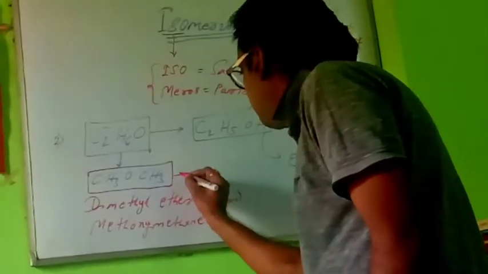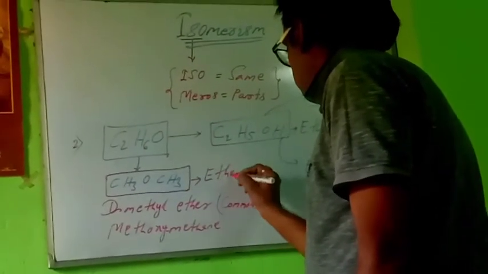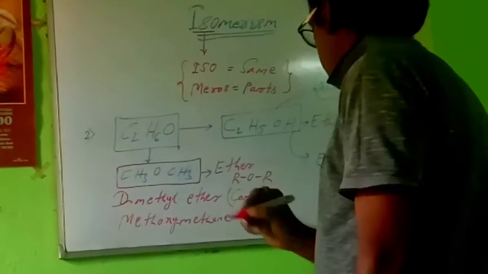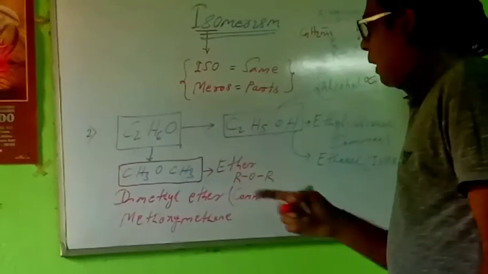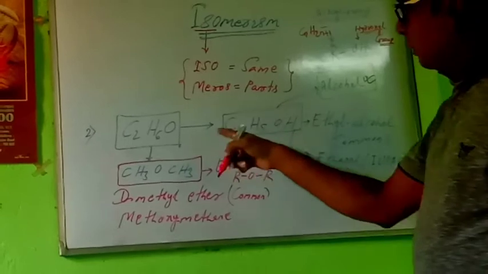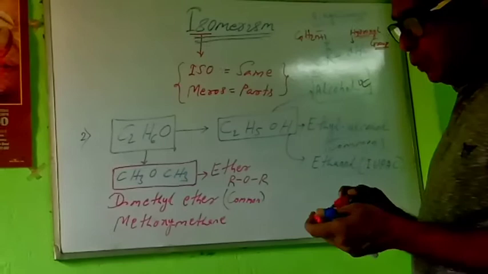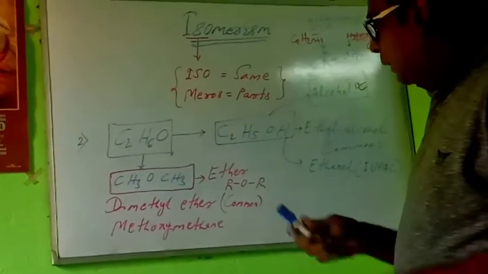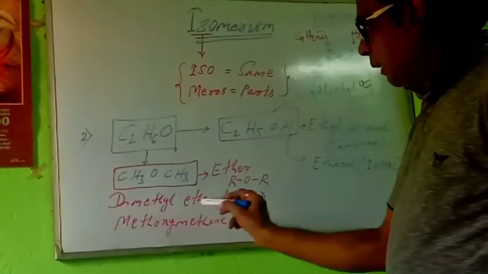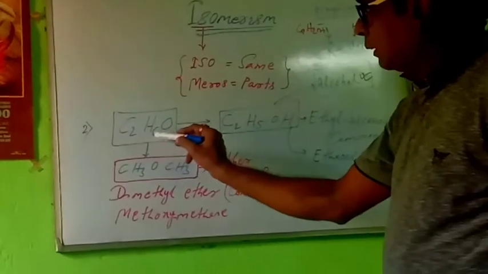This is the ether group. What is the general formula of the ether group? ROR, where R stands for alkyl group. This one is ether, but the other is alcohol group. These two compounds are isomers because they are totally different. The physical and chemical properties of ethyl alcohol and dimethyl ether are totally different, but their molecular formula is C2H6O.